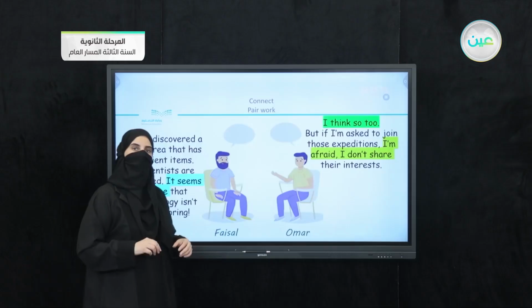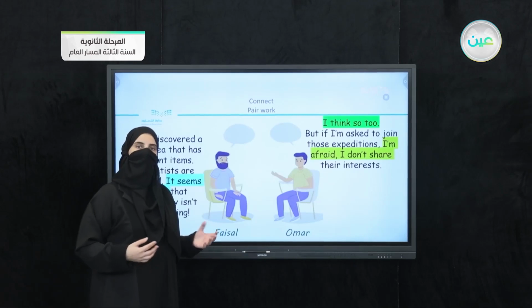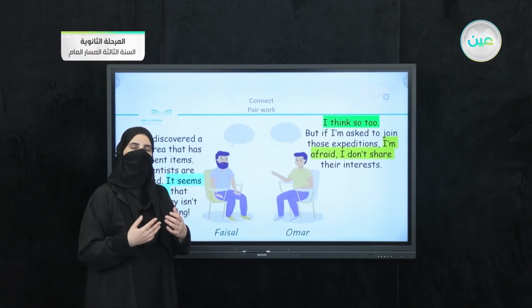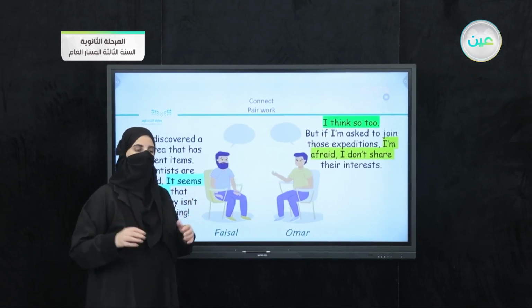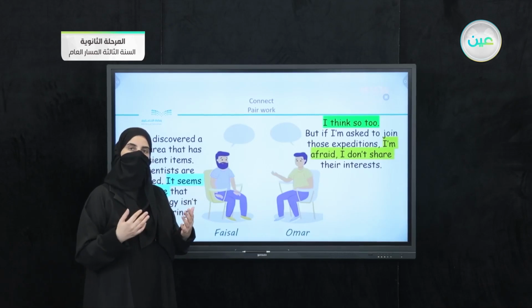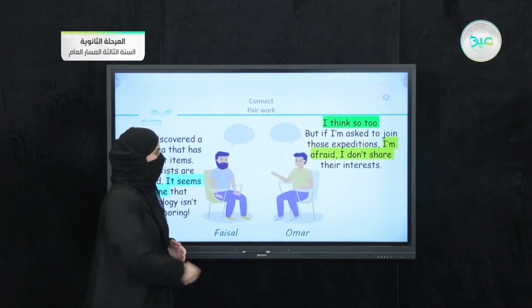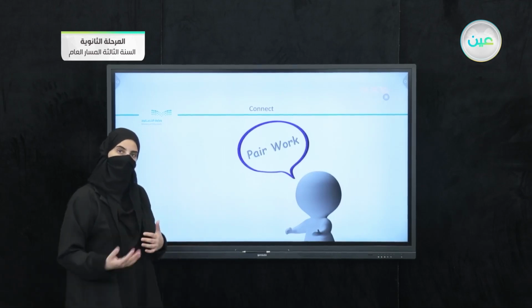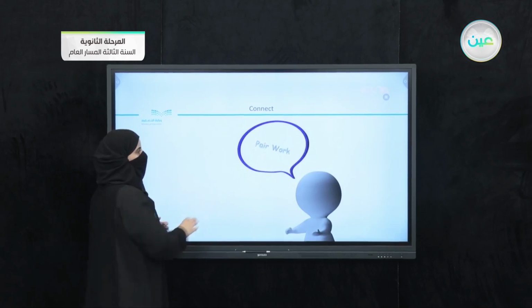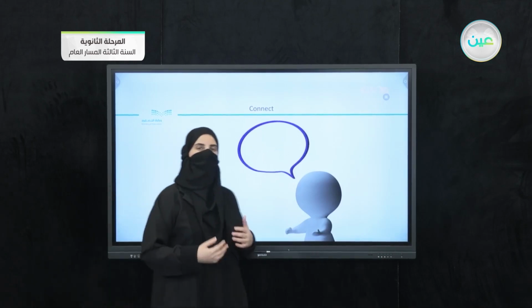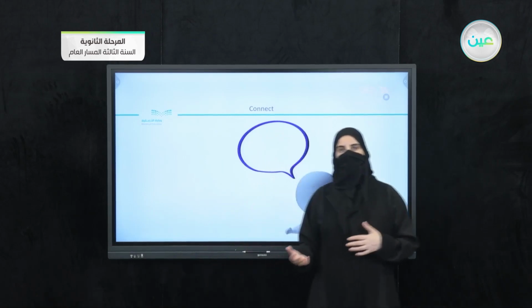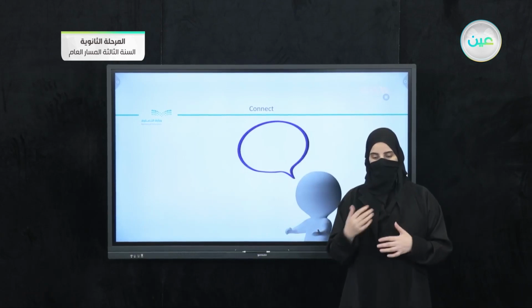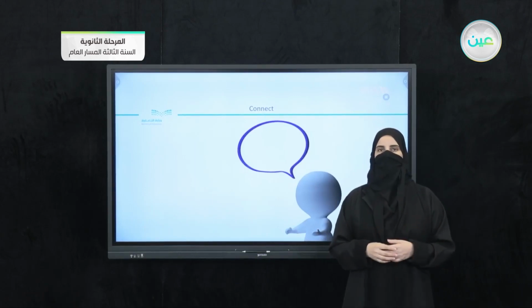So this is something interesting, that you can agree and disagree in the same statement, or in the same conversation. It doesn't have to be something that is different or split. You can use both types based on what you mean. Now pair work. You have to pair together or work as groups just to practice more. Now we have different topics that we discussed in the book. I gave you more examples, but it depends on you and how you work together in pairs to practice more.